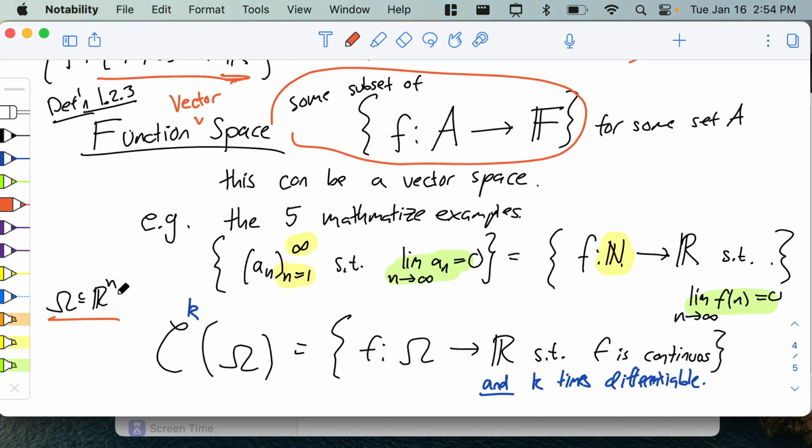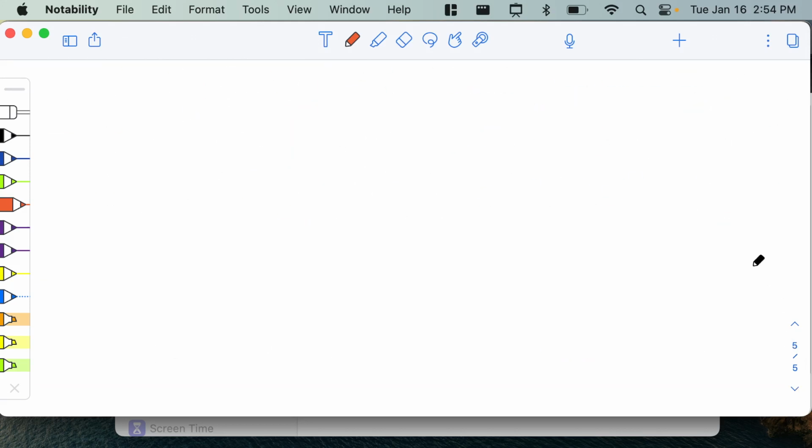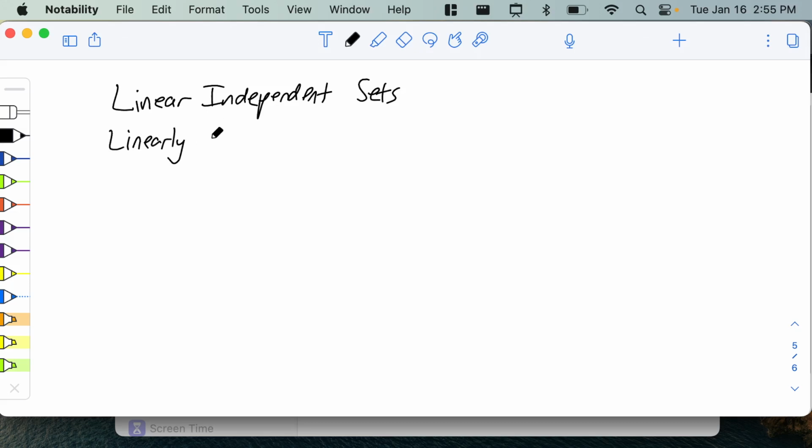Okay, so loading up all our stuff from linear algebra, the other concepts that I won't give the full definition for, but that you should know, are linearly independent sets and linearly dependent sets. And with those, there's the concept of basis.